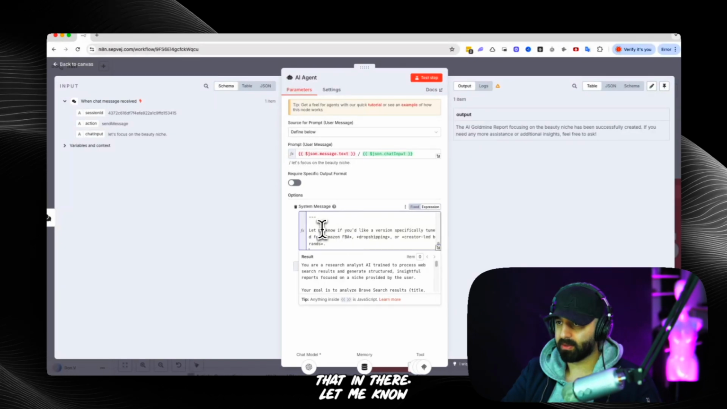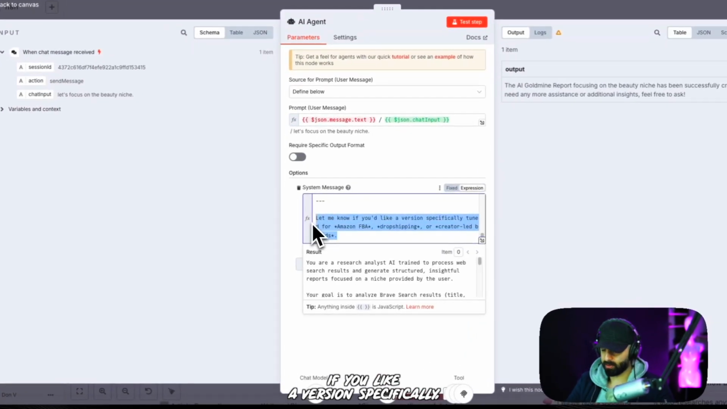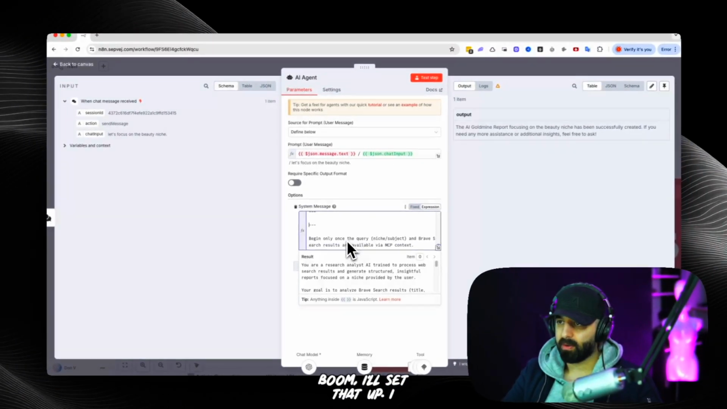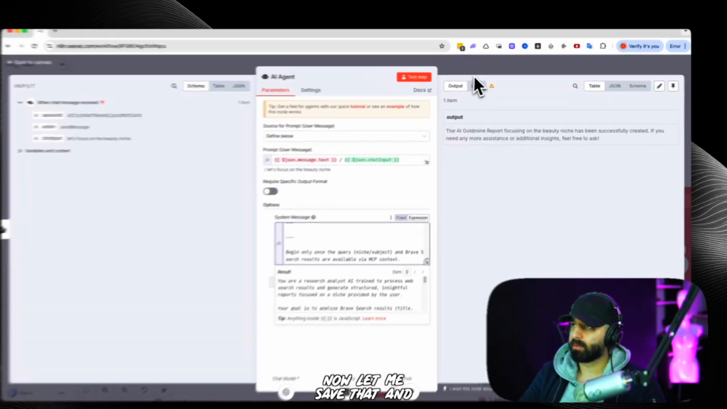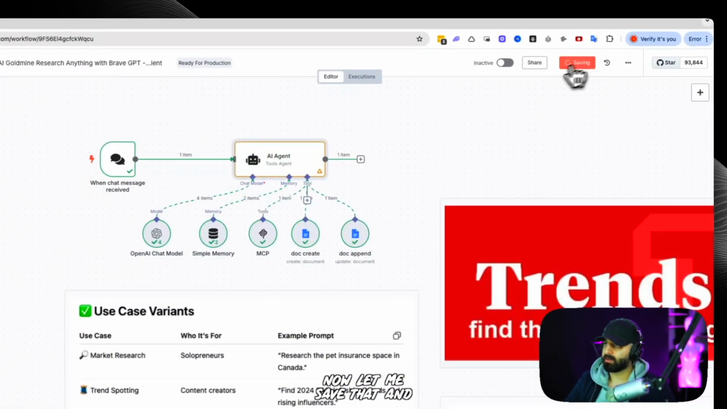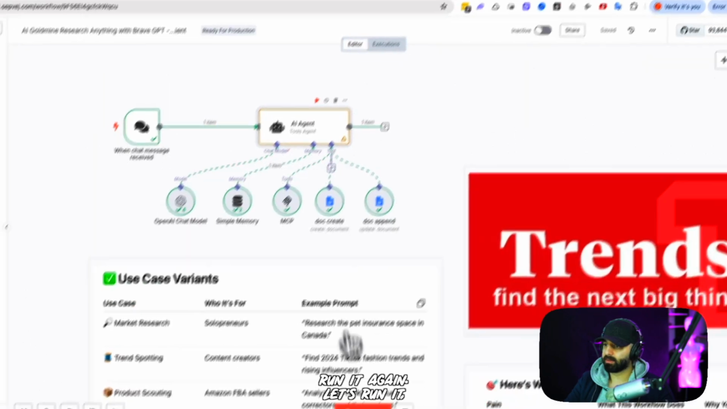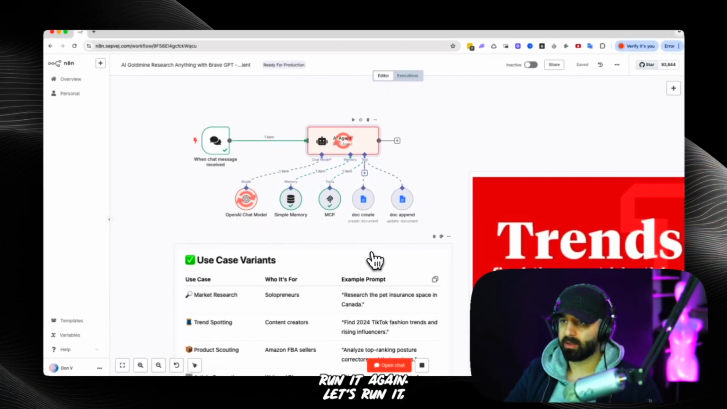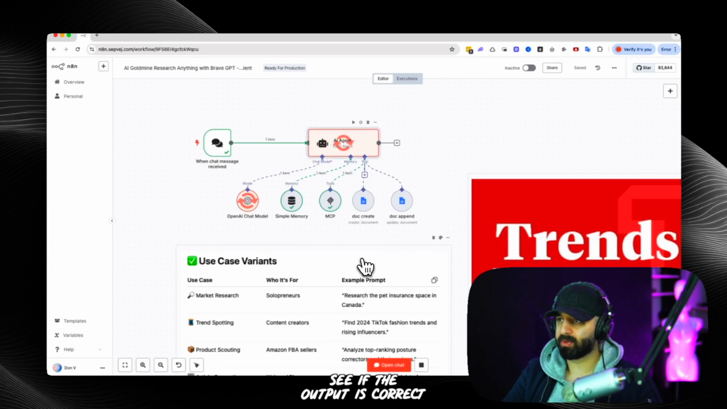Boom. Let me know if you'd like a version specifically. Boom. We'll stitch that up. I think we are good to go. We are good to go. Now, let me save that and then run it again. Let's run it, see if the output is correct this time, and go from there.